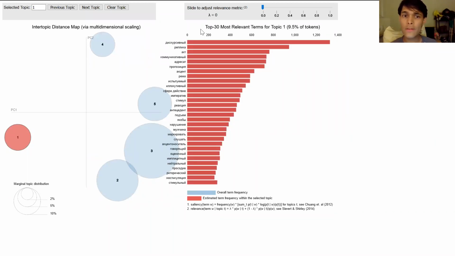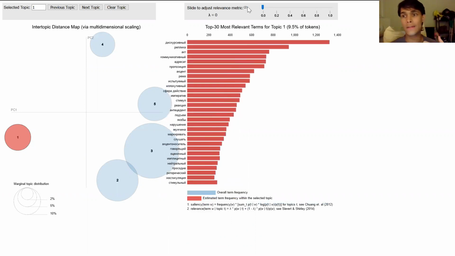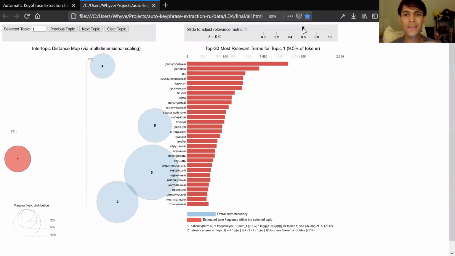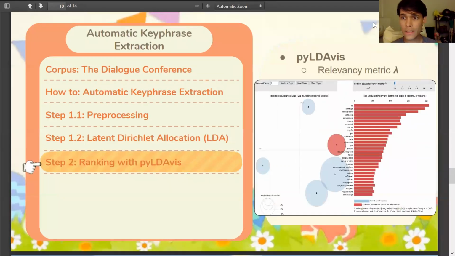And if we look over to the right, we have our candidate key phrase list, and they're ranked based on this relevancy metric. By default, lambda is set to 1, which gives the most probable key phrases for a topic. If we put it to 0, then these are our salient key phrases. These are key phrases that are a bit more rare and more exclusive to this topic and none of the other topics. The creators of this visualization show that if we put it to 0.6, then it's the easiest set of key phrases for us as humans to understand what the topic is about. Let's go back to this presentation.